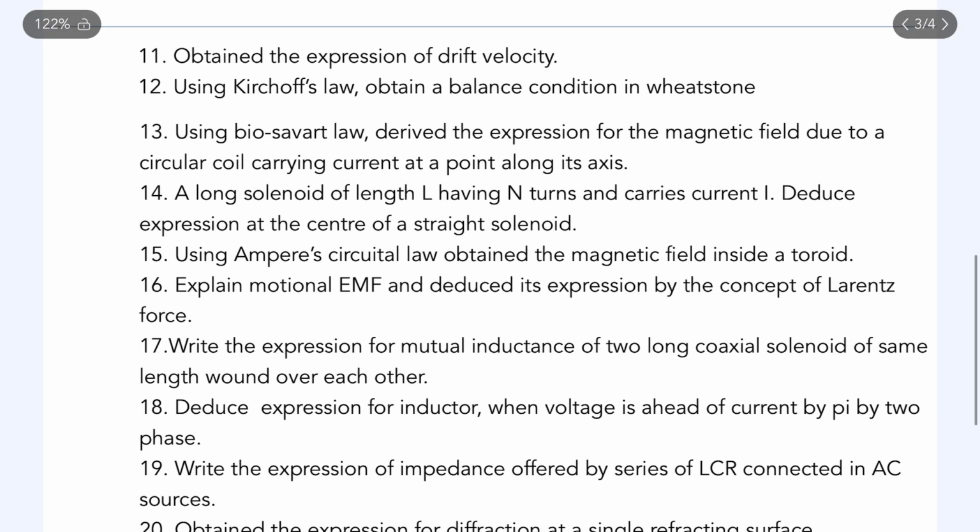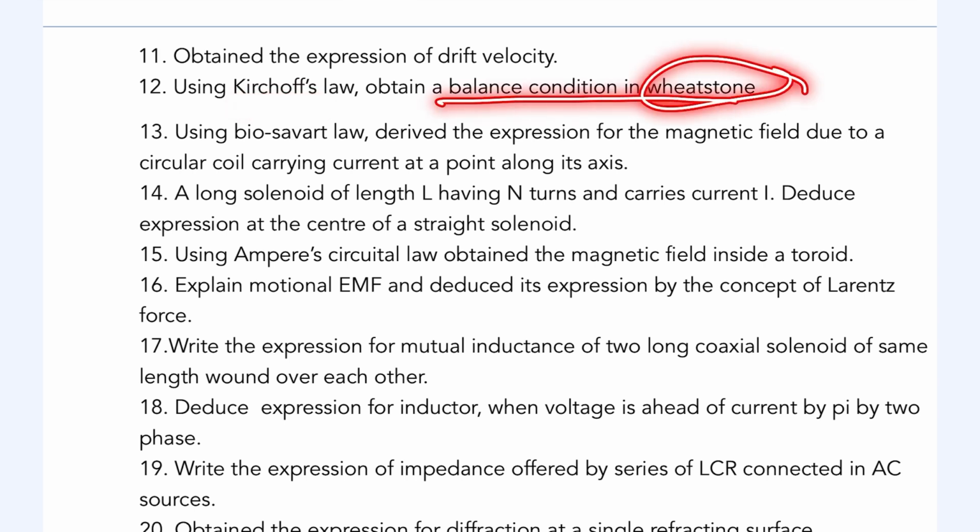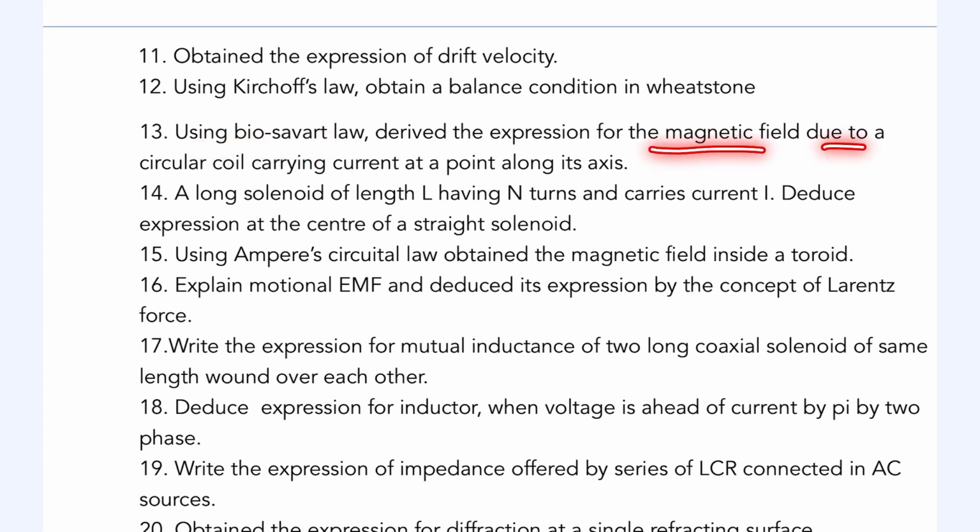Next is obtain the expression for drift velocity. So you have to find out the expression for drift velocity. Next, using Kirchhoff's law, you have to find out the balance condition for the Wheatstone bridge. Next, using the Biot-Savart law, derive an expression for the magnetic field due to a current-carrying circular coil at a point along its axis.